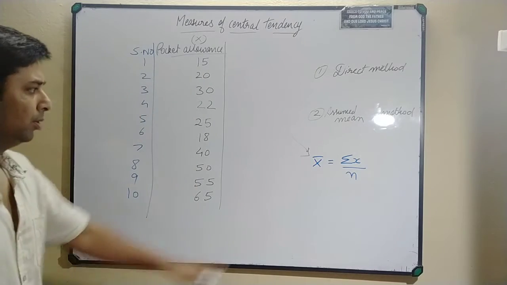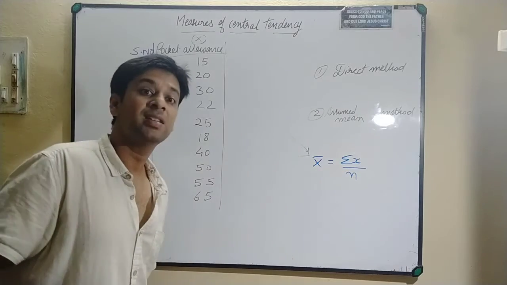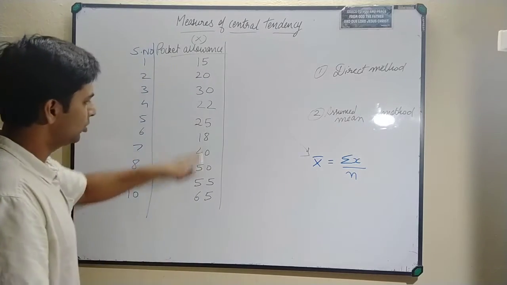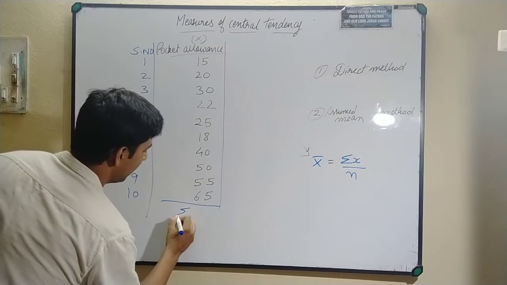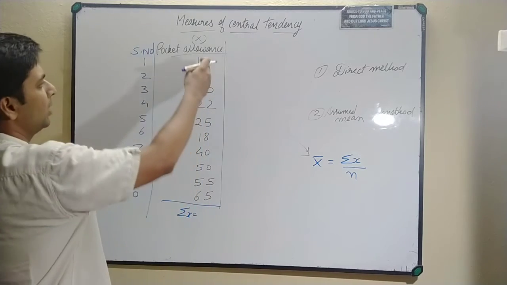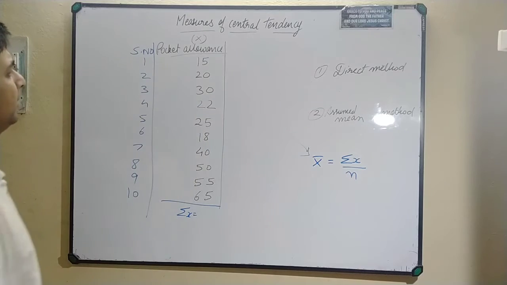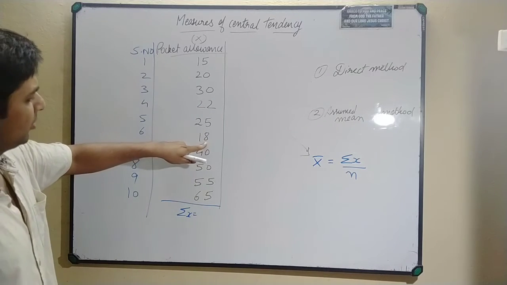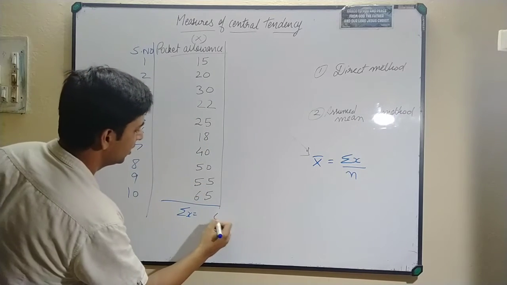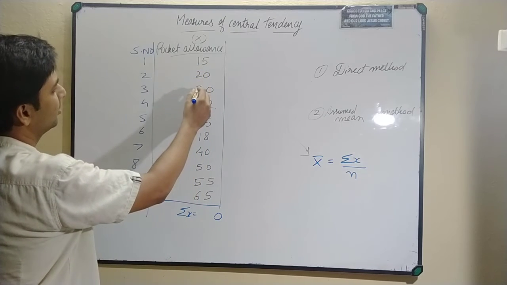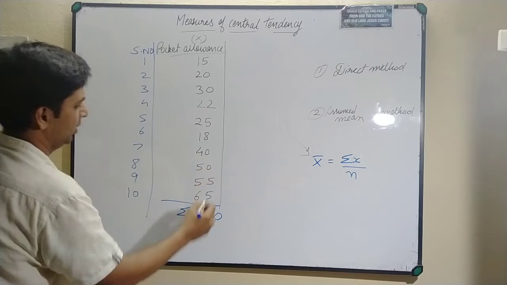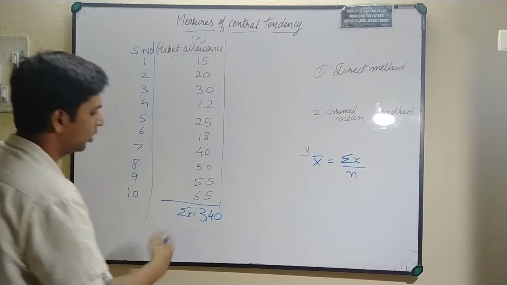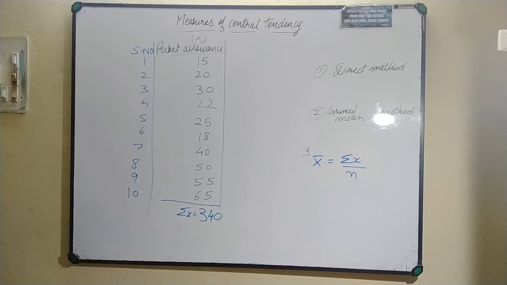So first of all, we'll have to take the summation of x. So let's do the total of these values, so that we'll come to know the summation of x first. So what will be the value? Like here 5, and this will be 12, 12 and 8 it will be 20, 20 and this will be 30, 3 carry, it will be 340, okay. 340 will be the total over here.